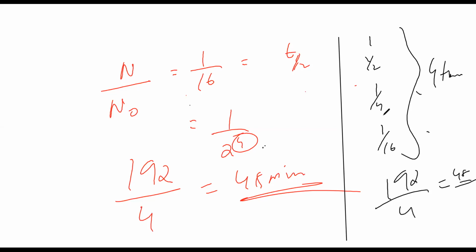Sorry, I missed 1 by 8. Sorry guys, I missed the 1 by 8 thing. 1, 2. This is all in the ratio of 2 power n. All in the ratio of 2 power n, that is 4 times. I missed 1 by 8. Thank you.